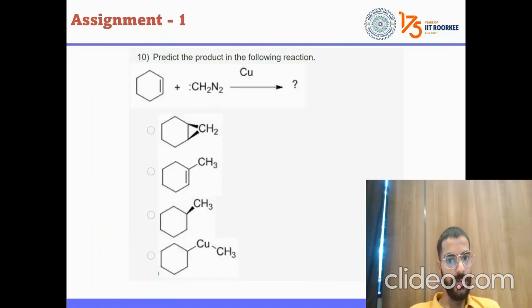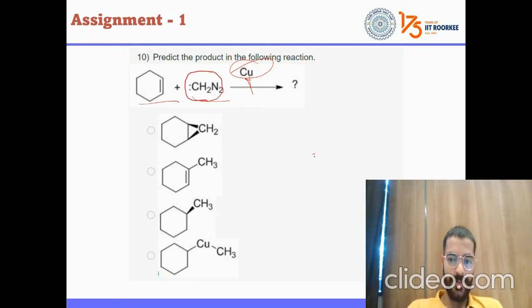This is our final question, the easiest one. We have these two substrates in the presence of this catalyst. It has no role but to enhance the rate of the reaction. If you see this, you can just tell me what this is. This is a beautiful molecule for chemistry.